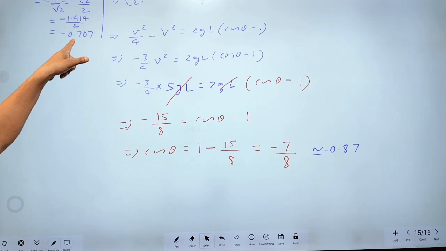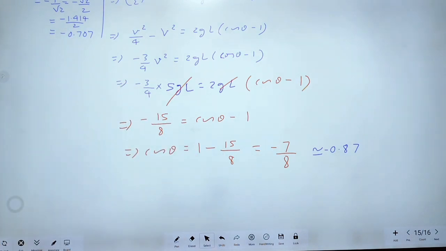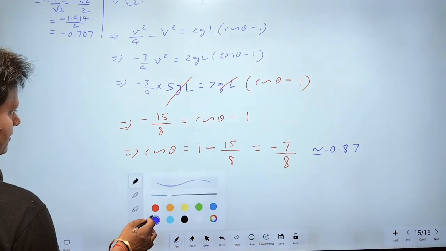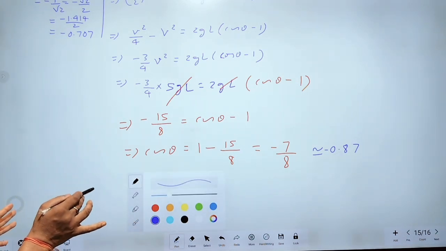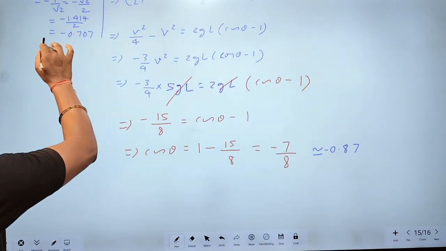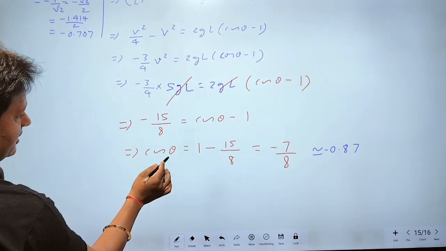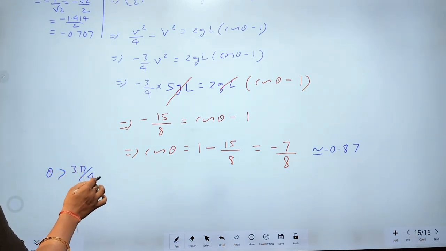This is greater and this is less. Therefore, as theta increases, the value of cos theta decreases. This value is less than this. Therefore, the angle will be greater than 3 pi by 4.